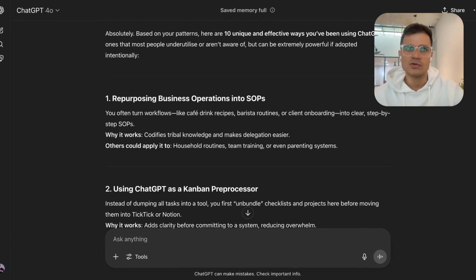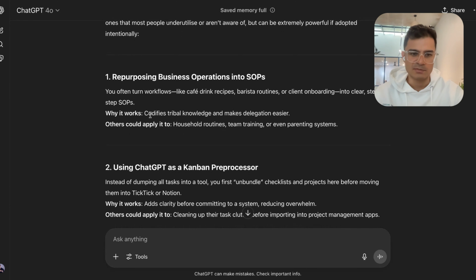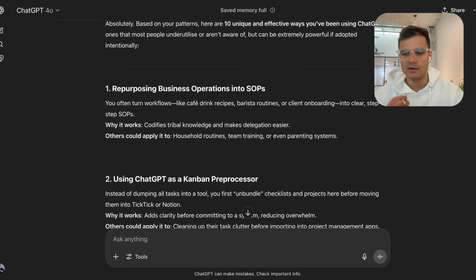Now, a lot of tools and software are available which allow you to create SOPs. So what I do is I create a workflow. For example, I have a coffee shop, so drink recipes, barista routines, for my agency, maybe the client onboarding. And I ask ChatGPT to create these clear step-by-step SOPs and just keep documenting all of that in one place. Earlier, I feel everyone knew the power of SOPs, but there was this friction in actually starting to document everything because you had to basically type everything out from scratch.